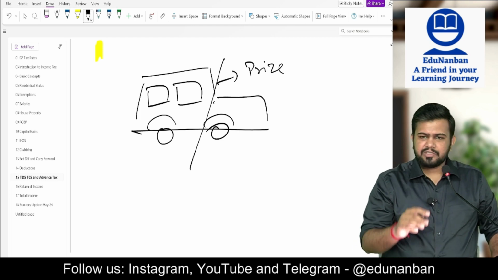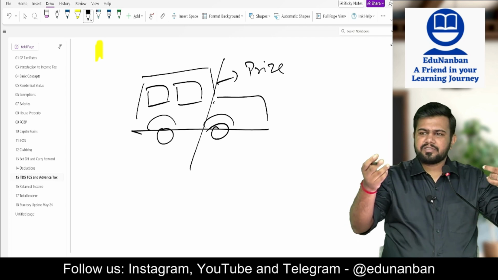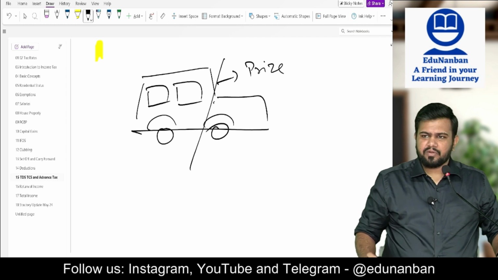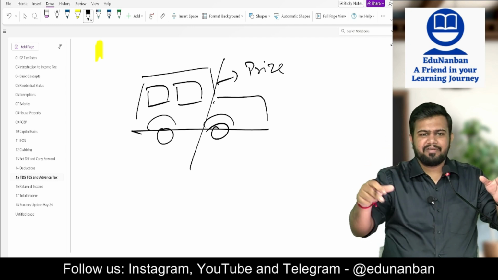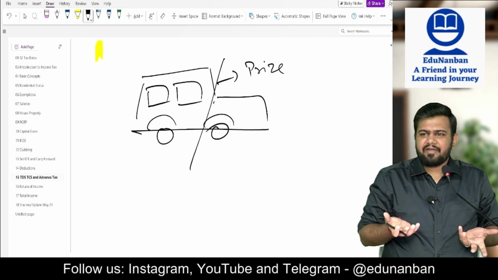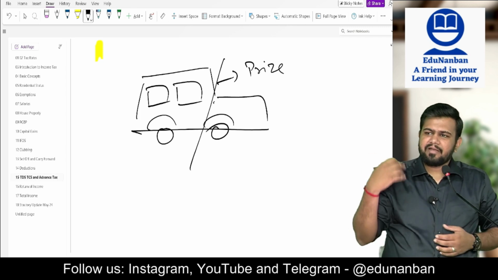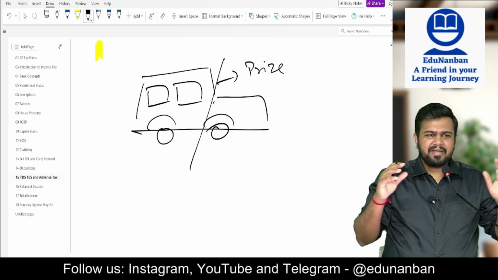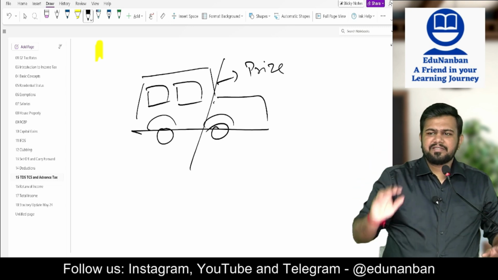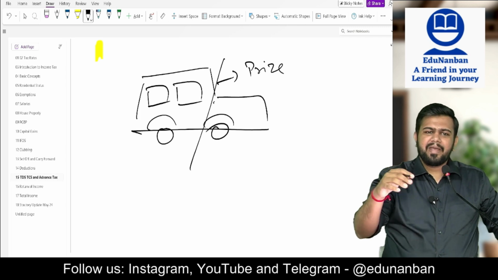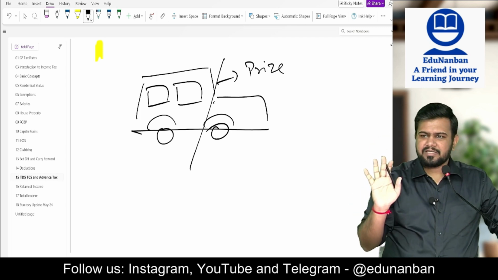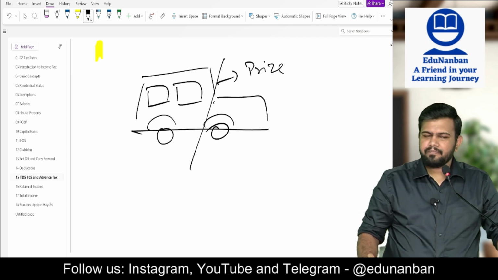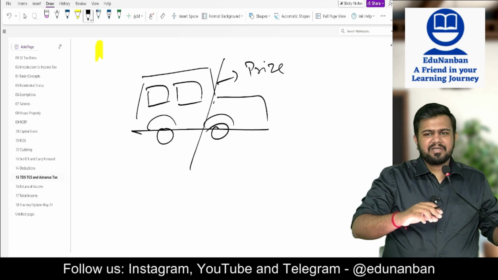Hence the person who is paying the prize will tell the person who is receiving the prize, you have 2 options. Number 1, you give me 30% of the value of the car, I will pay the TDS because I am not having money to pay TDS. So you give me 30%, I will pay the TDS. Or you don't trust me that I will pay. In such case, you pay advance tax. This 30% you pay as advance tax and show me the advance tax receipt. I will keep it as a proof and I will release the car.